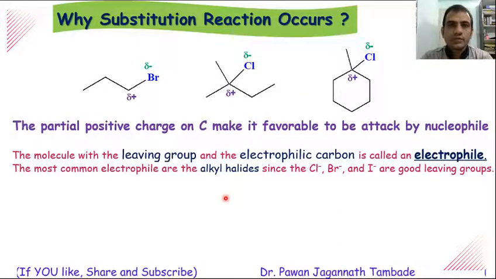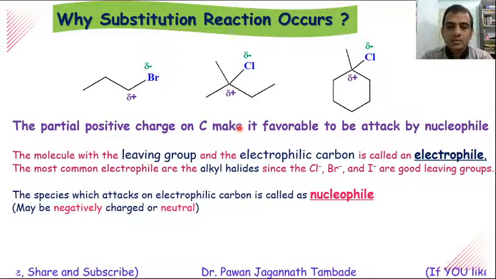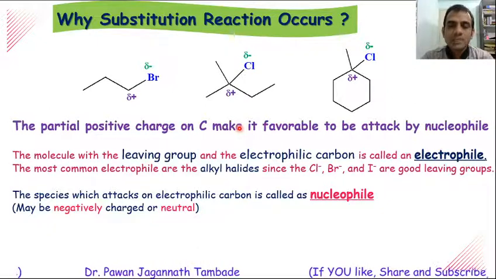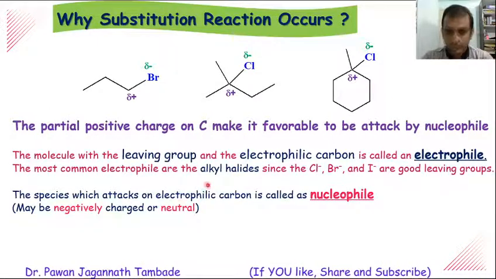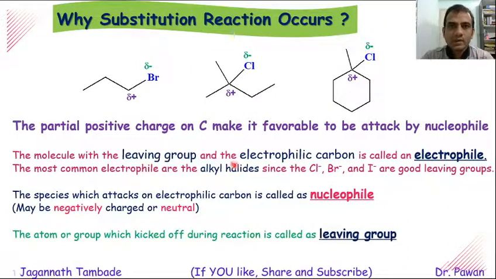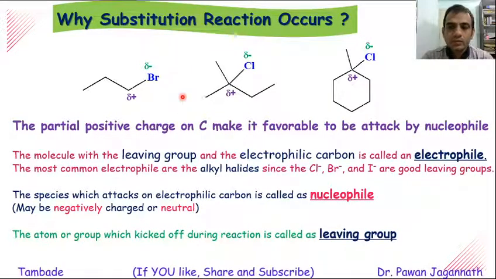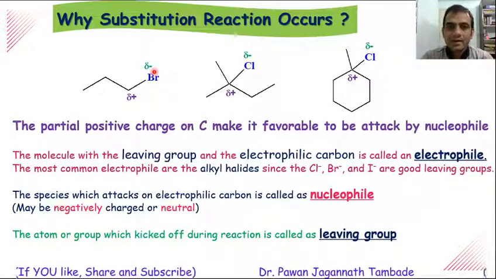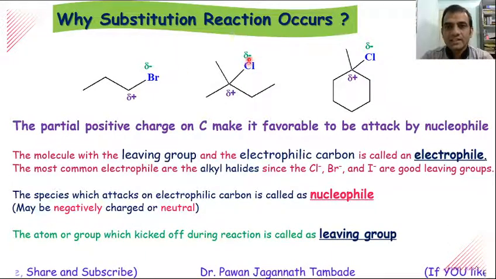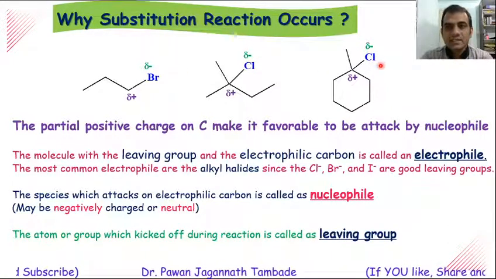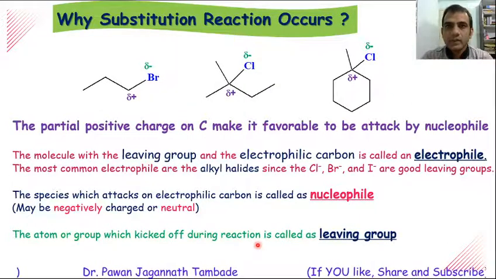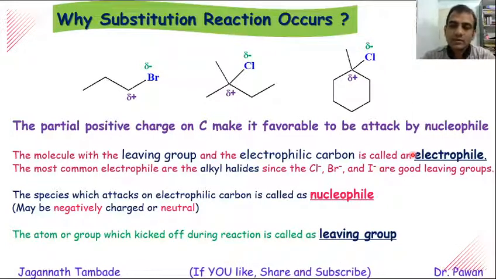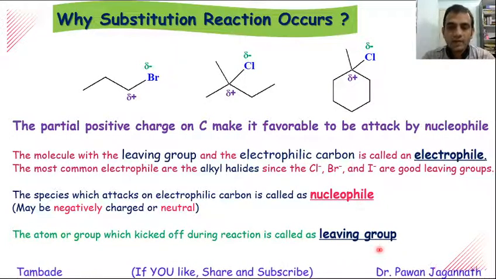And during the course of a nucleophilic substitution reaction, we will encounter some species which are either negatively charged or neutral. Such species are called nucleophiles. The atom or group which is being kicked off during the reaction, that is in this example, this Br left as Br minus, Cl left as Cl minus, and here also Cl left as Cl minus. These are called leaving groups. So these are very important terms in nucleophilic substitution reactions, that is electrophile, nucleophile, and leaving group.